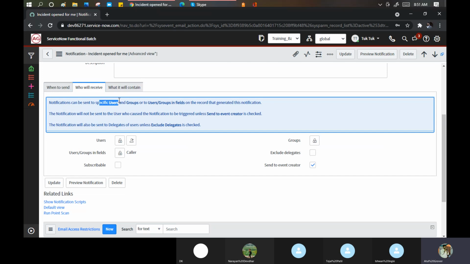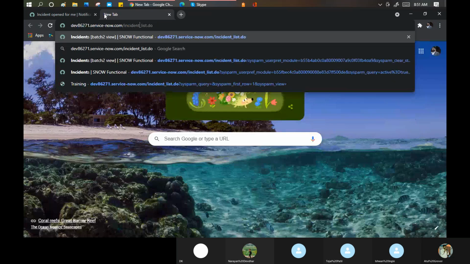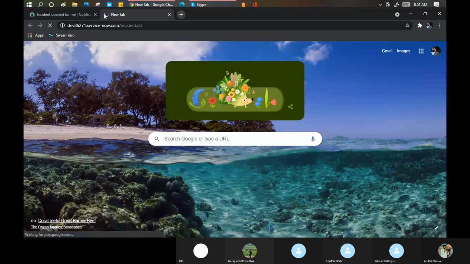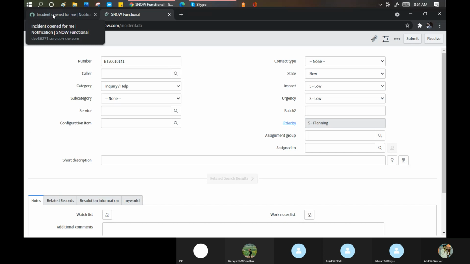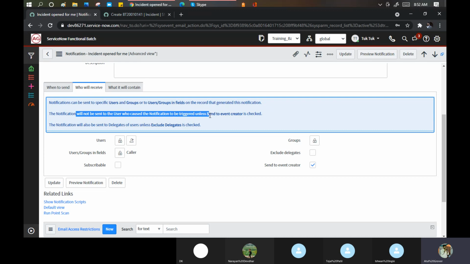Notification can be sent to a specific user, group, or the group on the field record generated in the notification. Let me open this. Okay, I also came here. The notification will not be sent to the user who caused the notification to be triggered unless sent to the event creator.